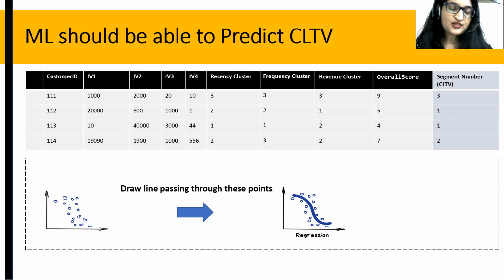Like you can see in the graph below, machine learning is plotting all these X variables, input variables 1, 2, 3, 4, recency cluster, frequency cluster, etc. This is the X axis, the input variables. And the Y axis is going to be the segment number 3, 1, 2, which is my target variable, which I'm going to predict using this machine learning model.